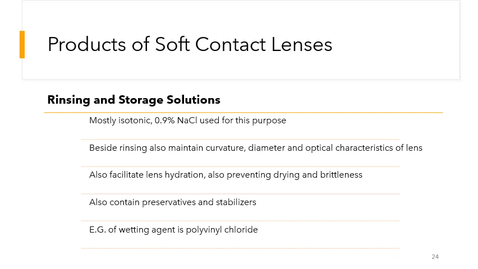They may also contain preservatives to stop microbial growth, because if the rinsing solutions have microbes, the lenses will also carry the microbes, which may infect the eye. These may also have stabilizers to maintain the pH of the formulation. Examples of the wetting agents that may be used include polyvinyl chloride.